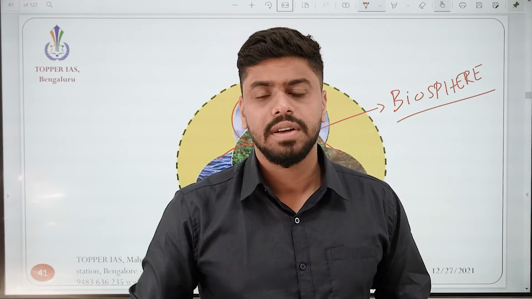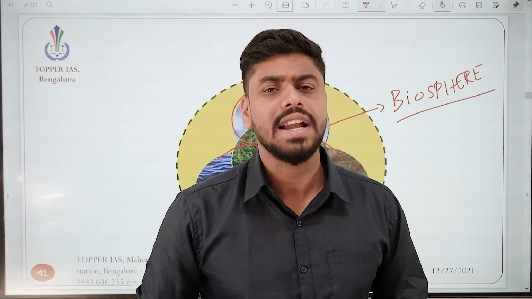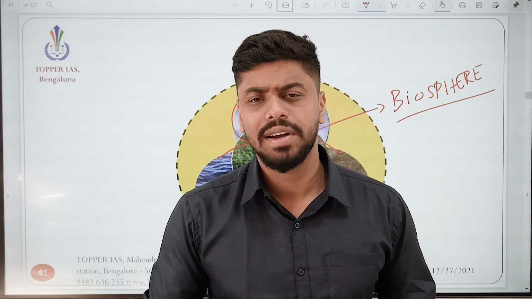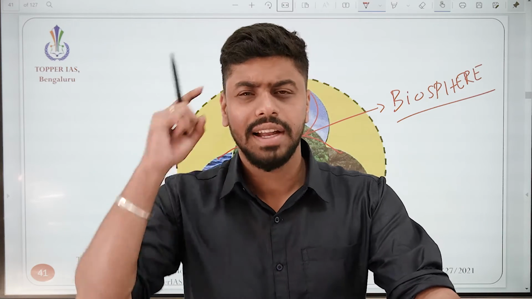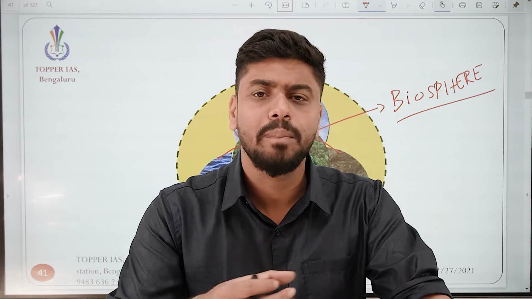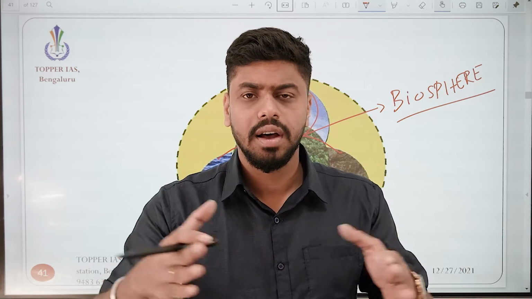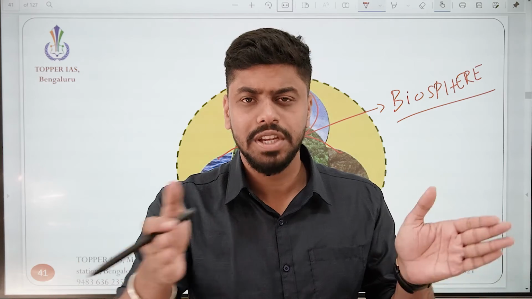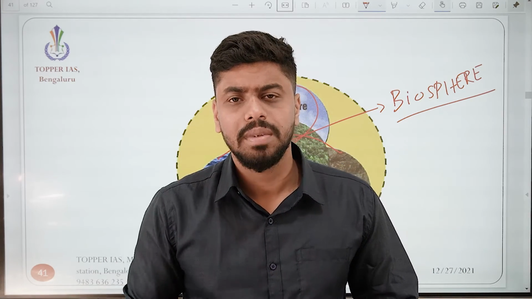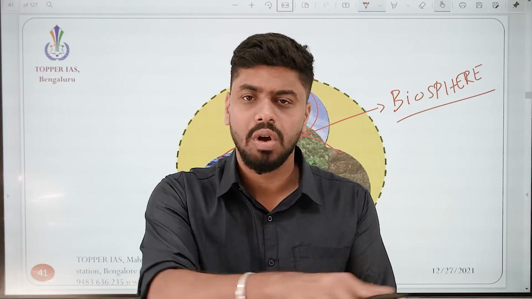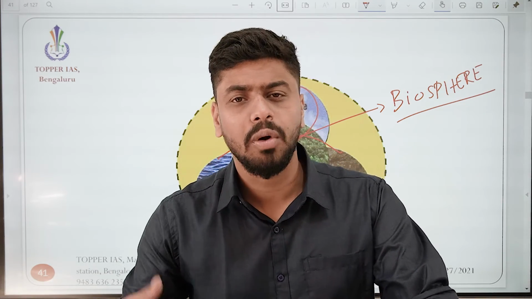First, we saw what exactly is ecology, then we looked into what is environment, then we came to the 6 levels of organization in ecology. First is the individual, that is anything which could think or act independently. Second is the population, that is a high number of the same species living together, for example a pride of lions. Next we saw community, that is different species living together in reciprocity in a particular space. Next we saw ecosystem, that is habitat plus community, so we are talking about the physical space also. Then we talked about what is a biome.